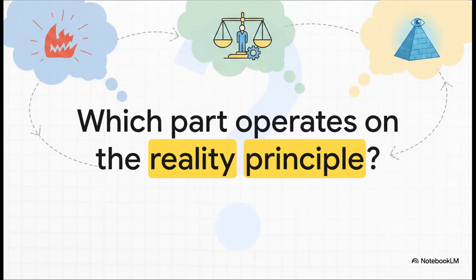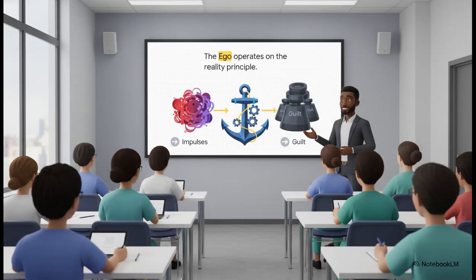Time for a quick pop quiz. Based on that internal tug-of-war we just talked about, which part of personality operates on the reality principle? A, id, B, ego, C, superego, or D, libido? Think about which one acts as the realistic mediator. Exactly, it's B, the ego. The ego is that realistic anchor that helps us actually function in society without giving in completely to our wild impulses or being totally paralyzed by guilt.